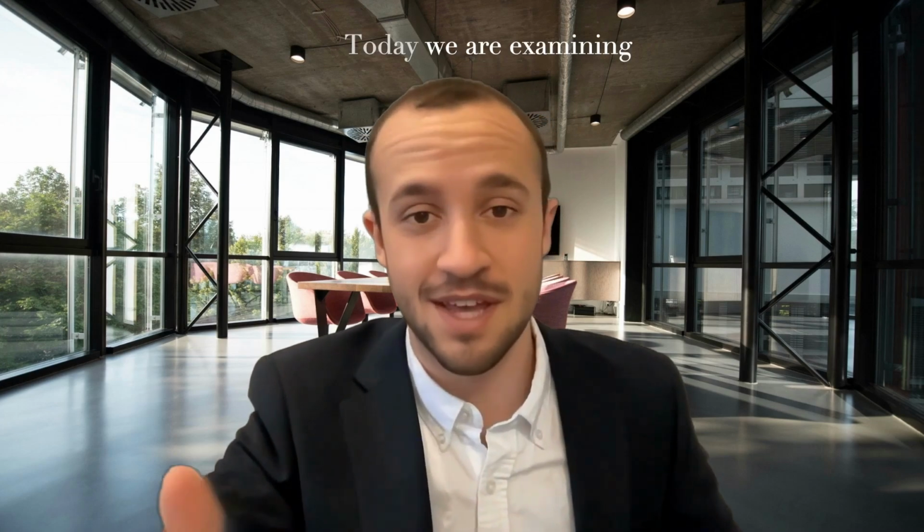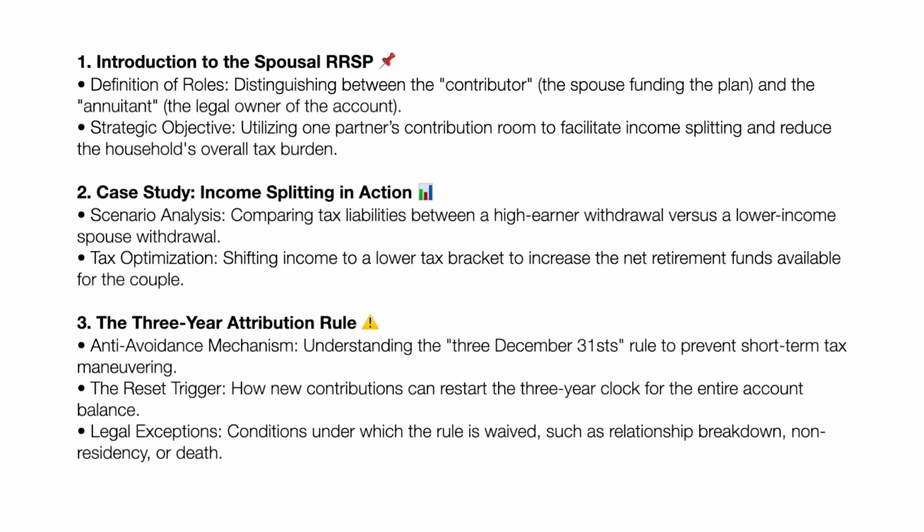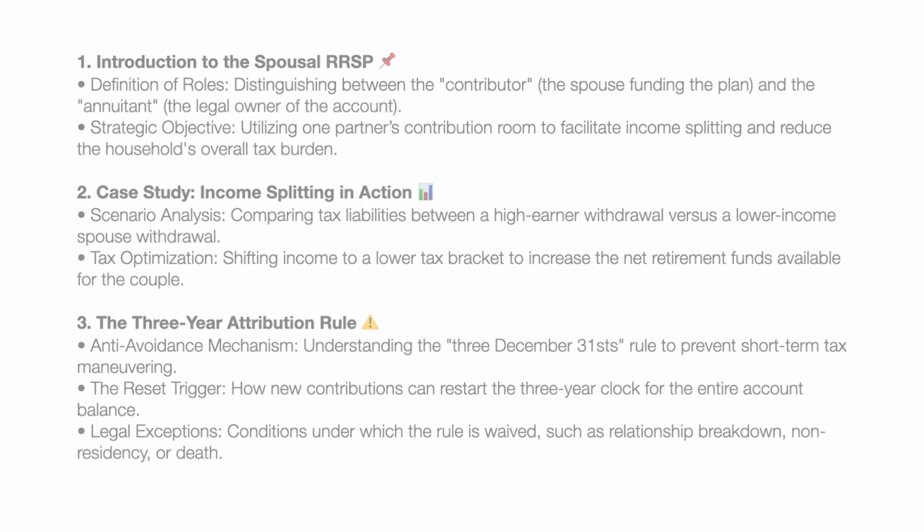Good day, everyone. Today we are examining the Spousal RRSP, a financial tool with many benefits, but also a few restrictions which are important to be aware of. We're going to start by explaining how the account works and illustrate that with an example. And finally, we will look at an important restriction to be aware of, which is the 3-year Attribution Rule. To skip directly to the sections, please refer to the timestamps in the description below.